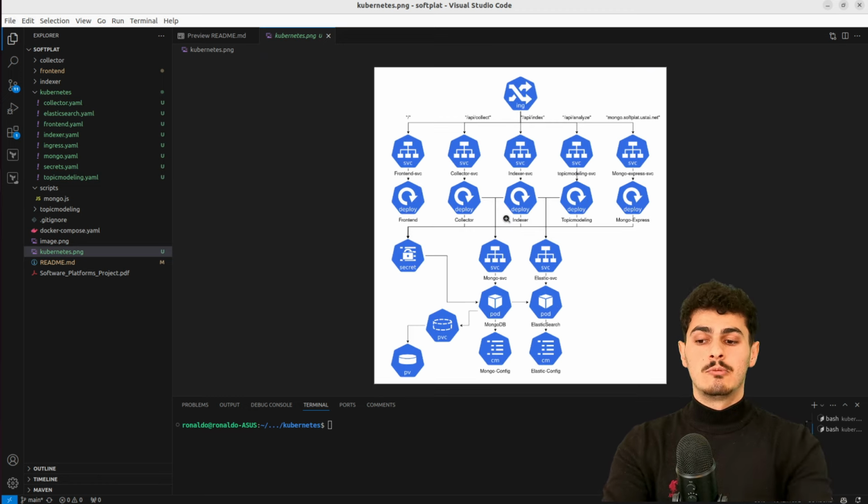We have a lot of objects in here. And all of those are deployed using Kubernetes manifests. So everything is declared as code in YAML syntax, and we deploy using the kubectl apply command.